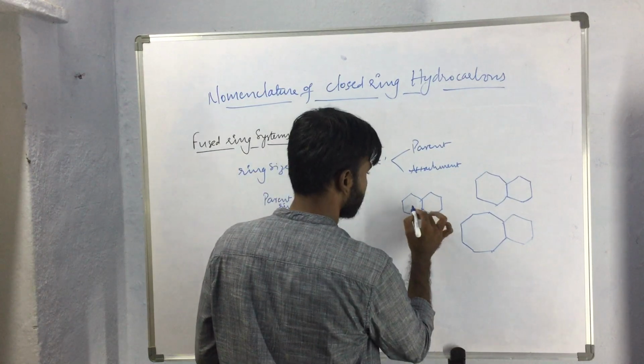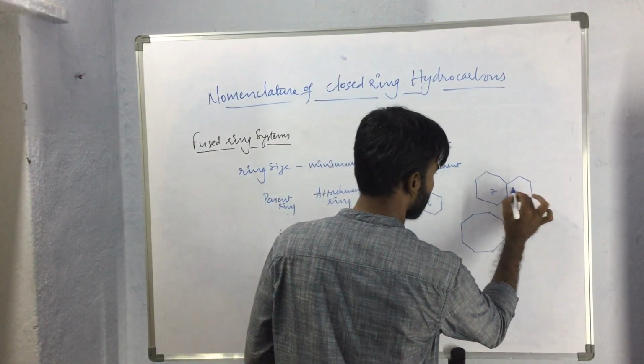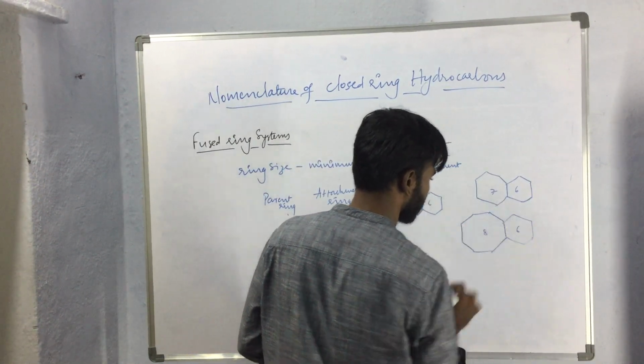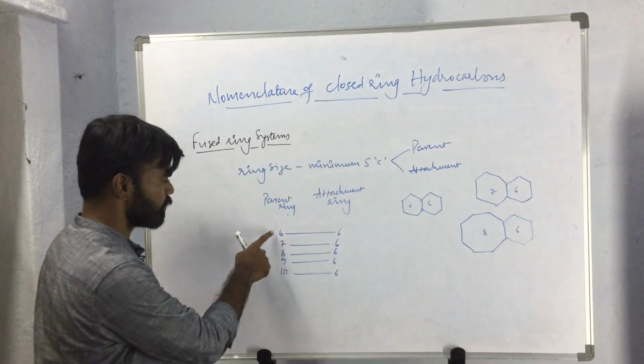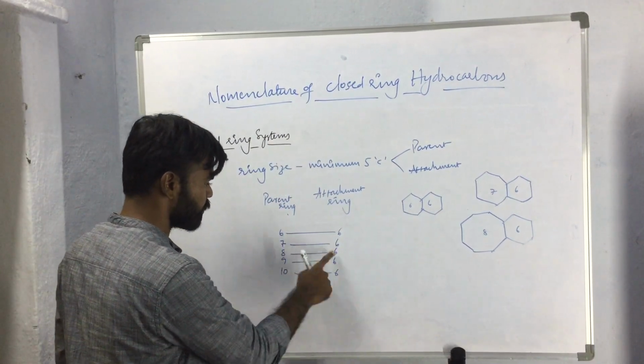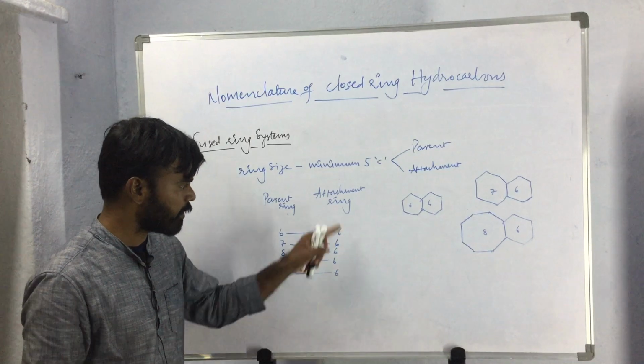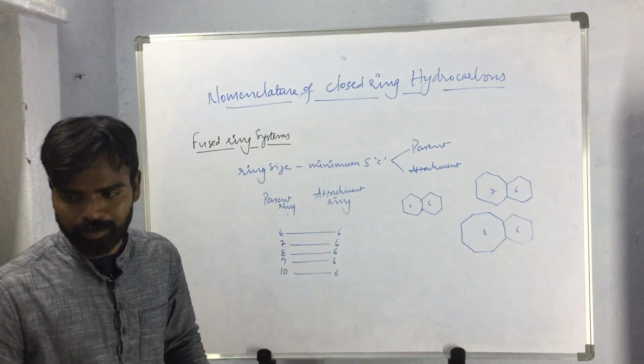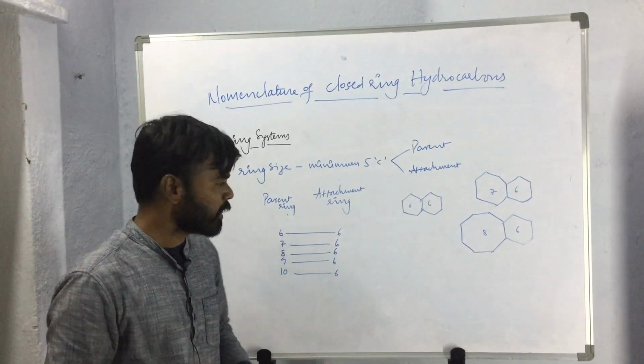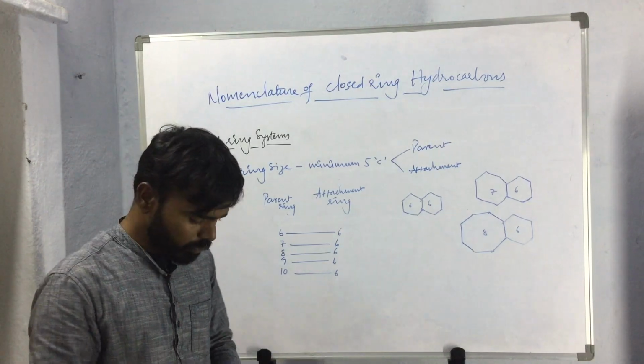Both the rings contain 6 carbon atoms, here 7 and 6, here 8 and 6. So like this, 6 carbon atoms, 7, 6, 8, 6 and more than 8, and the attachment ring contains 6 carbon atoms. In this case, what are the parent names given?